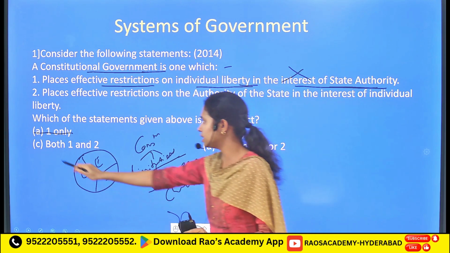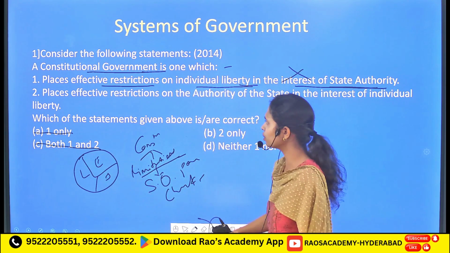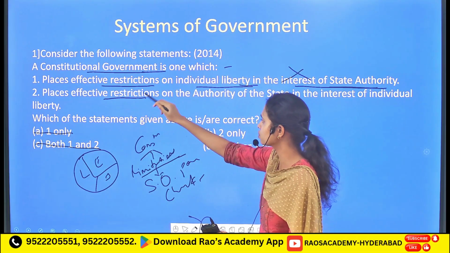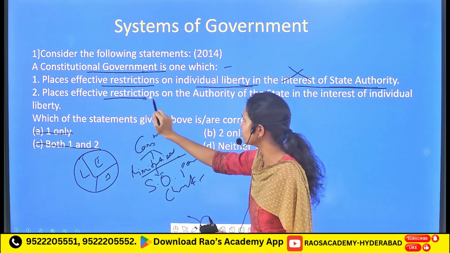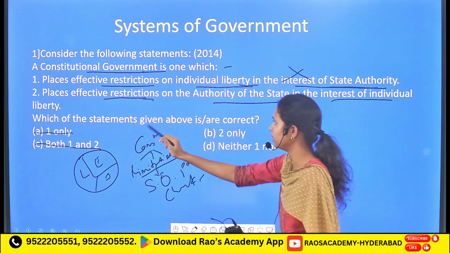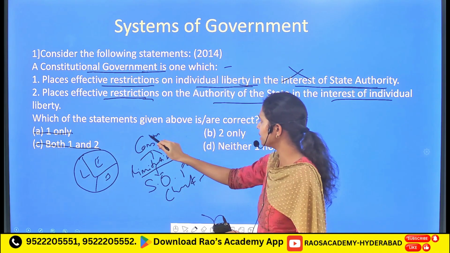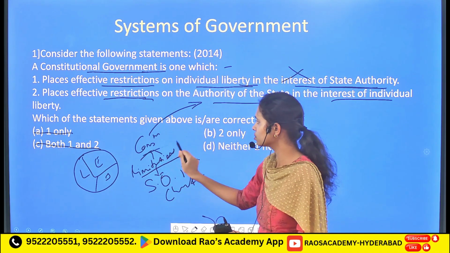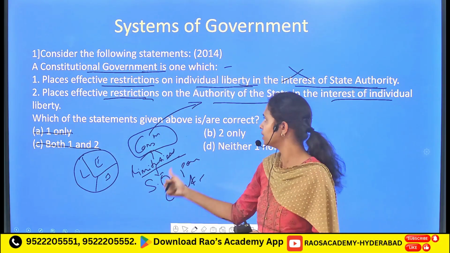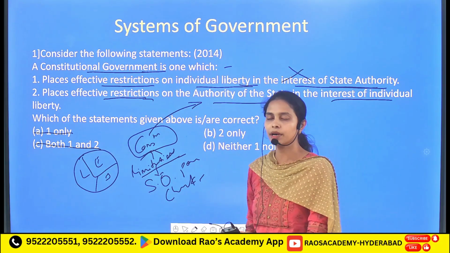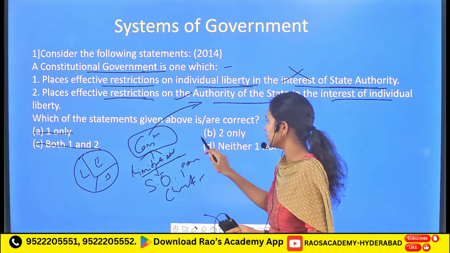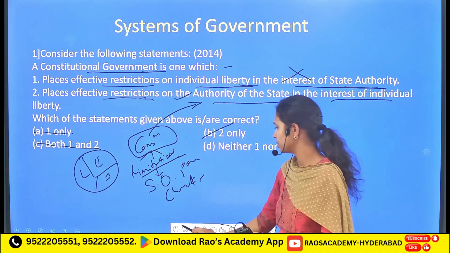Now the next option says this constitutional government places effective restrictions on the authority of the state in the interest of the individual liberty. This completely refers to the constitutional government or constitutionalism, which keeps limitations on the authority of the state but not on the individual's liberty. So the second one is a correct statement. So B is a correct statement.